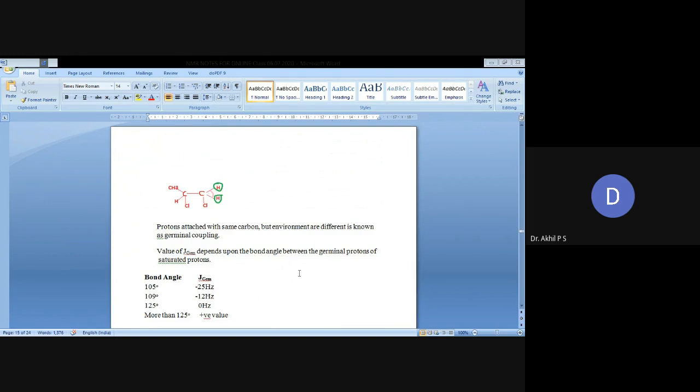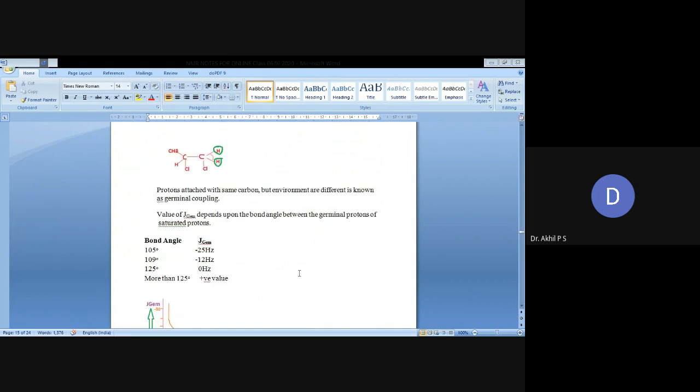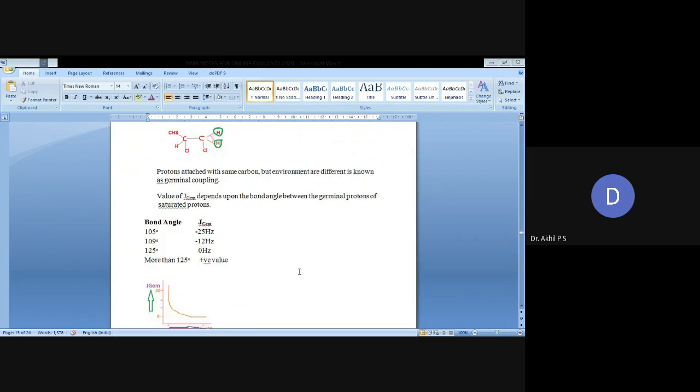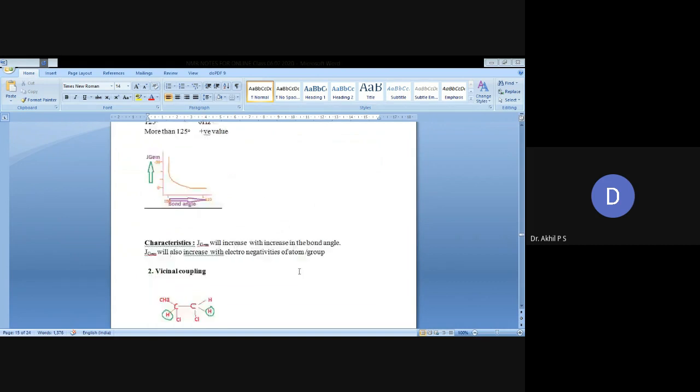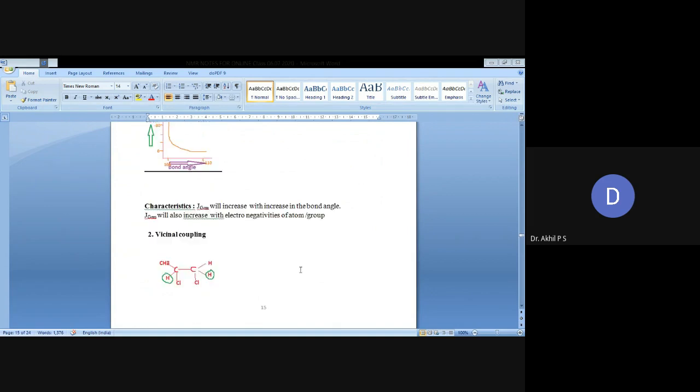The value of geminal coupling depends upon the bond angle between geminal protons of saturated compounds. The bond angle and the geminal coupling values are listed here. Characteristics: geminal coupling will increase with increasing bond angle. Geminal coupling will also increase with the electronegativities of an atom or group.